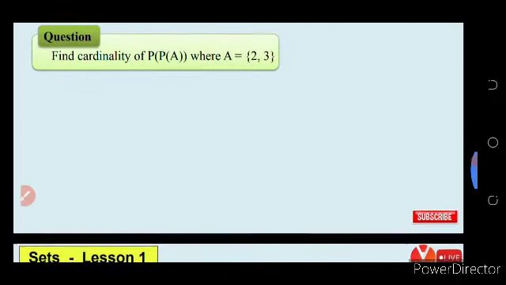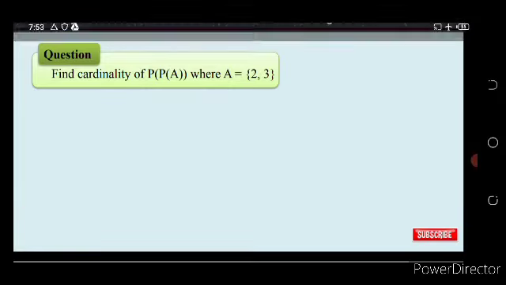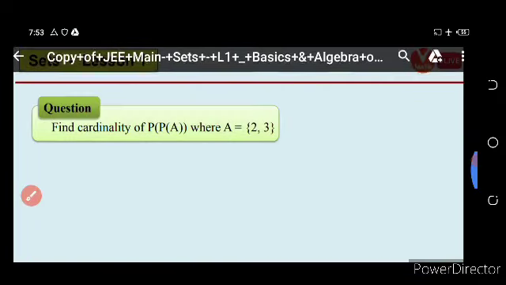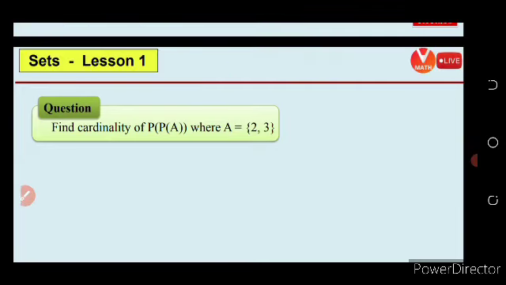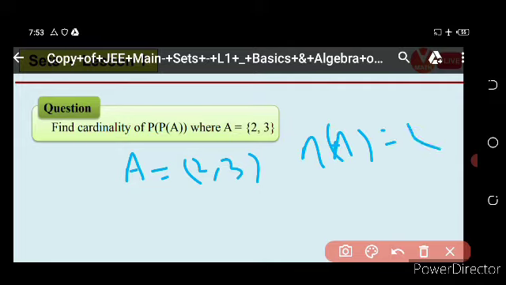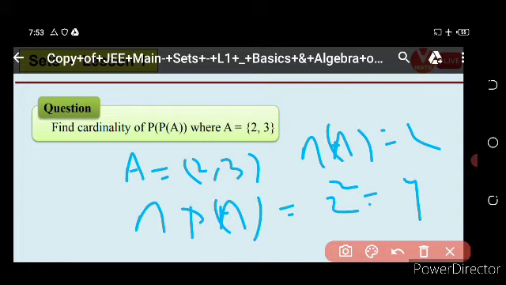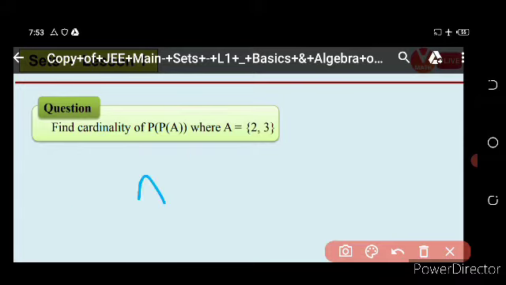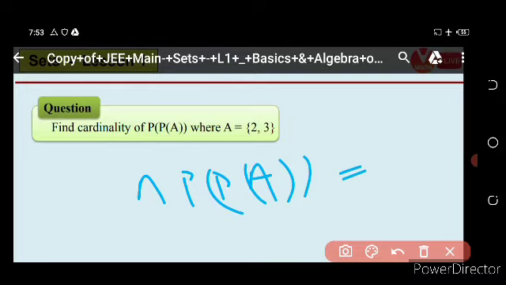Then come to finding the cardinality of a power set of A. Here the question says, find the cardinality of the power set of A. So we know A is equal to {2, 3}. So n of A is equal to 2. So n of the power set of A is equal to 2 to the power 2, which is 4. Then n of the power set of the power set of A is equal to 2 to the power 4, that is 16, which is the answer.